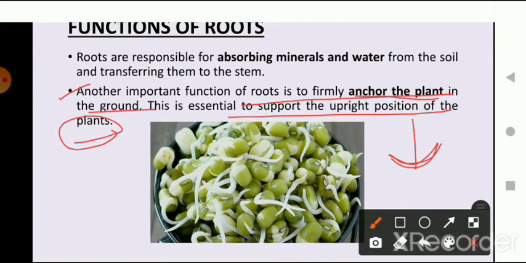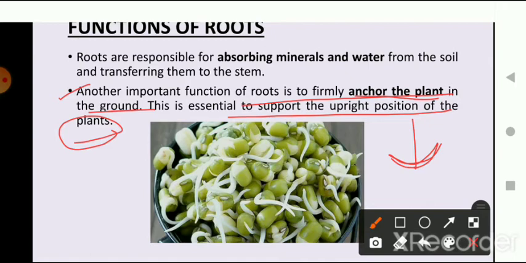Why is it so? This is because the roots absorb water and minerals present in the soil, and water and mineral salts reach the stem through the root and then the different branches, and through the branches they go to the different systems of the plant.